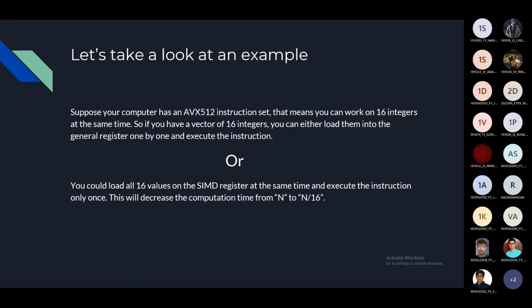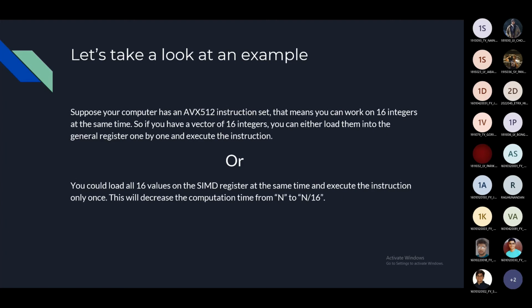Okay, so just take a look at this example. Let's assume a computer has an AVX 512 instruction set. That means you can work on 16 integers at the same time. So if you have an array of 16 integers, you can either load them into the register one by one and then execute them one by one, which will, let's assume one process takes 1 second, so you will have a total of 16 processes and it will take 16 seconds. Or you could just load all 16 values at once and then execute it, which will only take 1 second. So it will cut that execution time from n to n by 16.